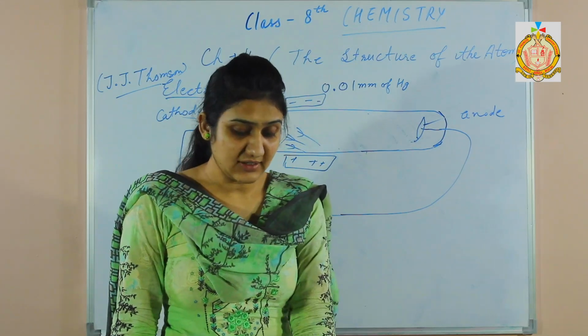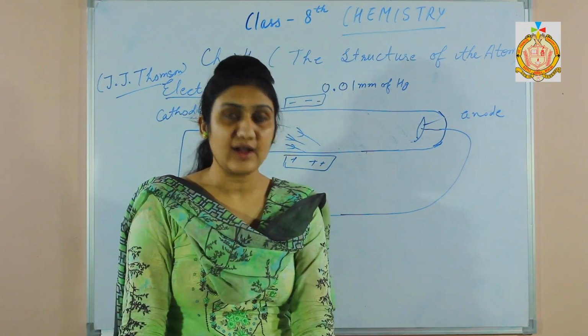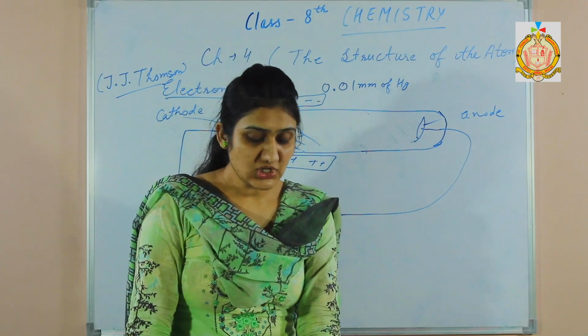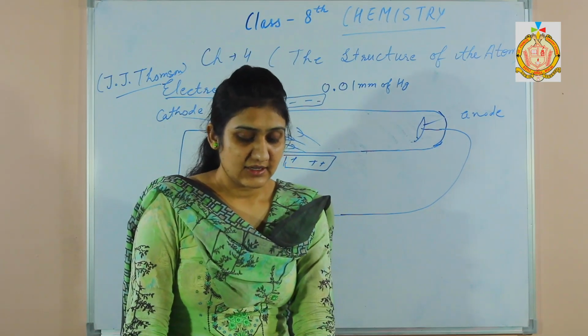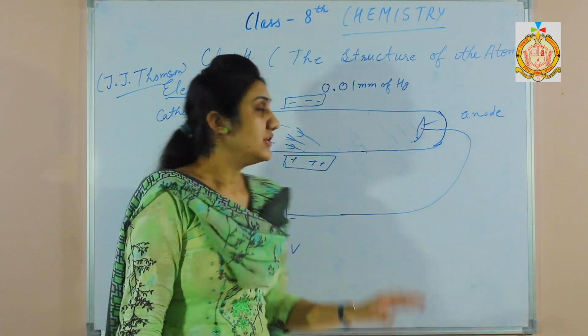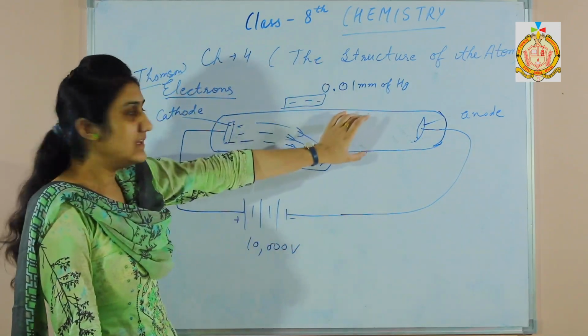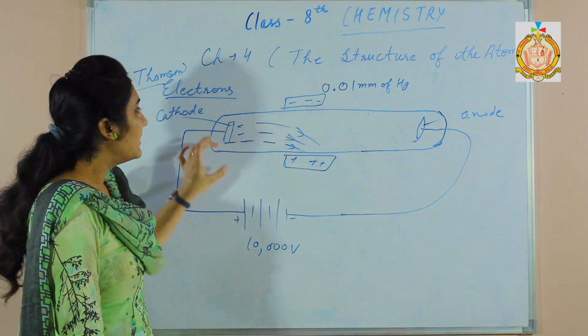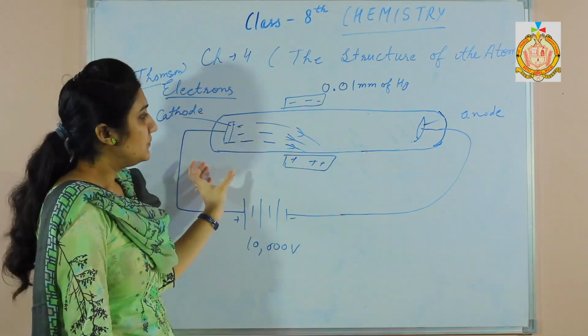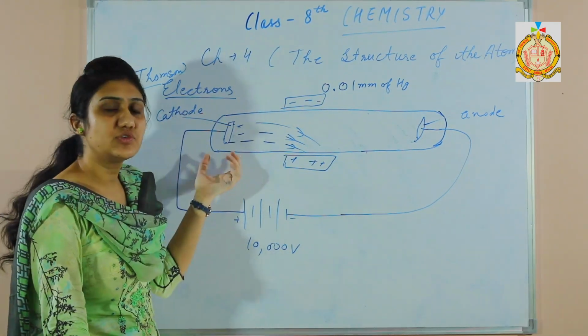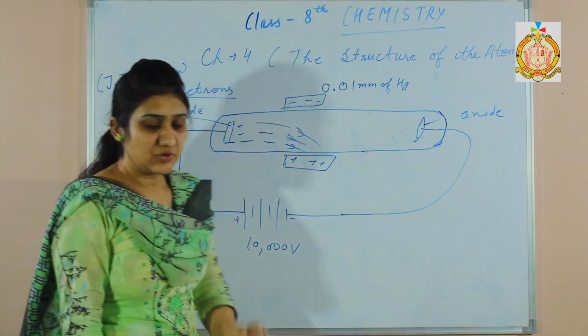Last point is the particles constituting cathode rays are alike. They do not change with the gas and the electrodes. They do not change with the gas which we have filled in the discharge tube, neither with the electrodes. So the electron's nature would remain as electrons, meaning it would not change.